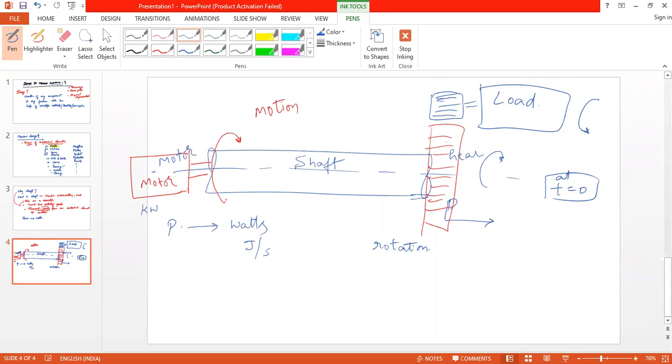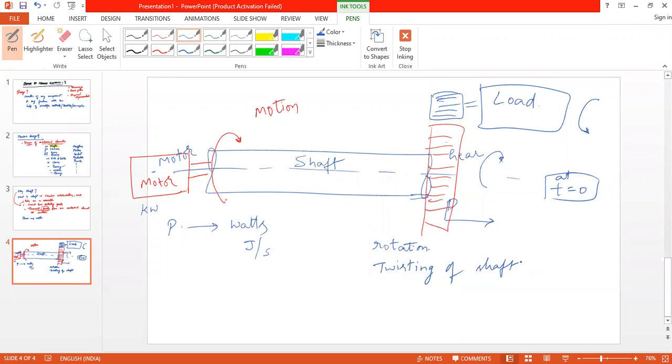Now as soon as you switch on the motor, this shaft will try to rotate, whereas this load will resist the rotation, and thereby it leads to twisting of the shaft. Am I correct?